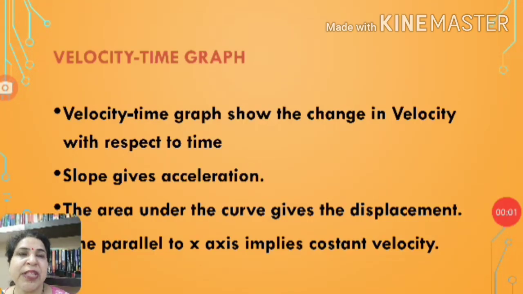So remember these points for the velocity time graph. The velocity time graph shows the change in velocity with respect to time. The slope of the velocity time graph is acceleration. And the area under the curve gives the displacement. And if the VT graph is parallel to the x-axis, it means the velocity is constant.